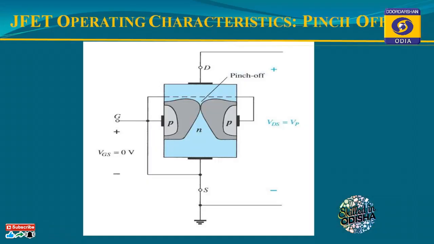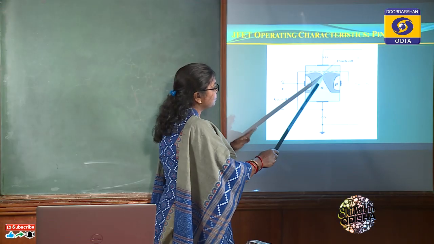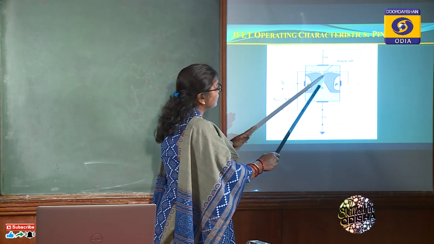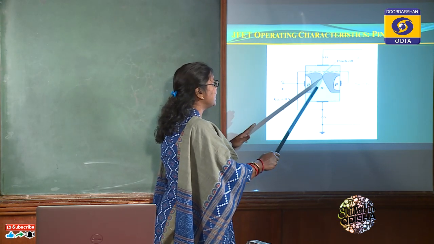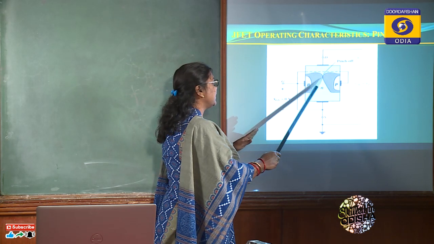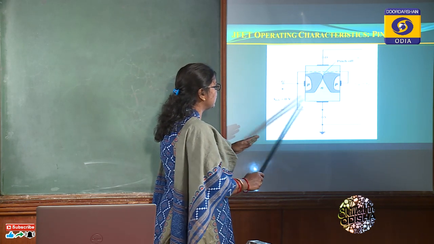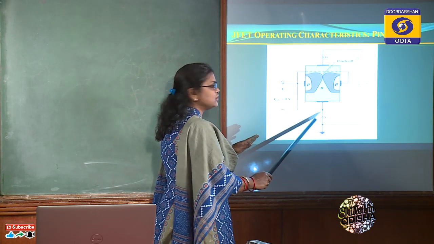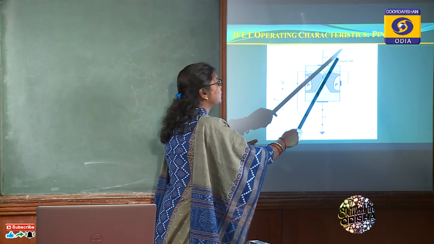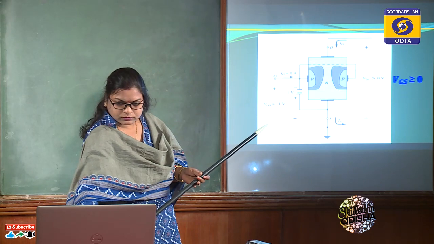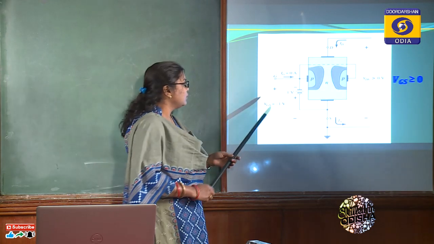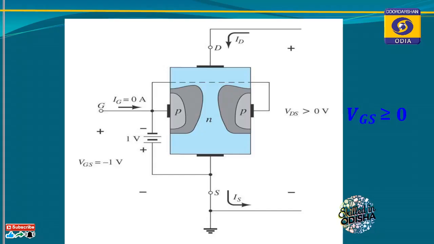So now this is the pinch off voltage in which both the depletion layers are very near to each other, and here the channel is very narrow and current density is very high, whereas the voltage across gate to source is 0, but we are increasing the voltage across drain and source. Now we will apply some reverse voltage across the gate to source terminal.